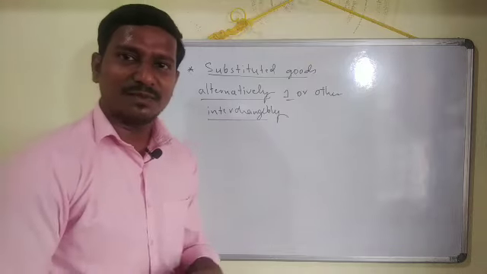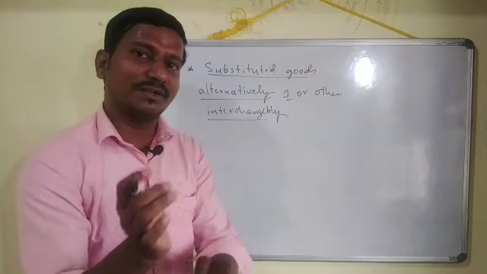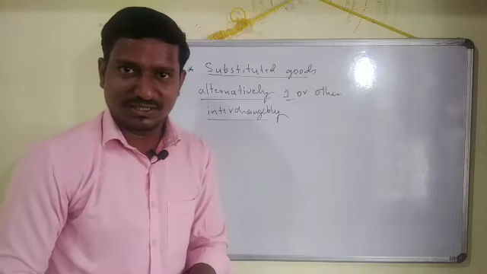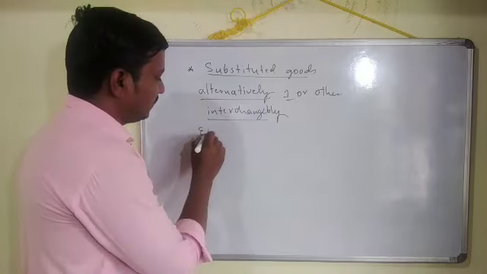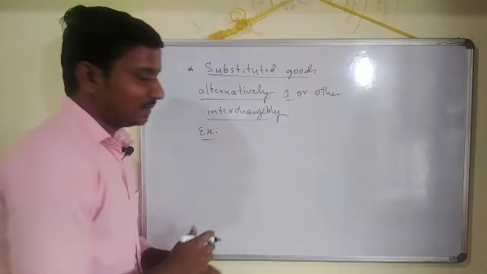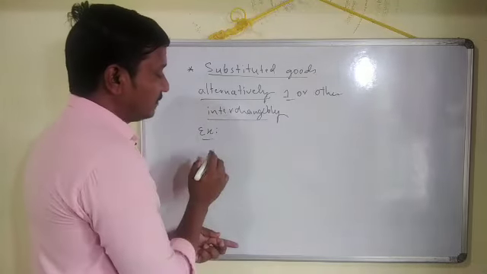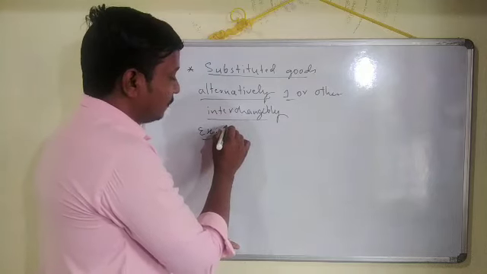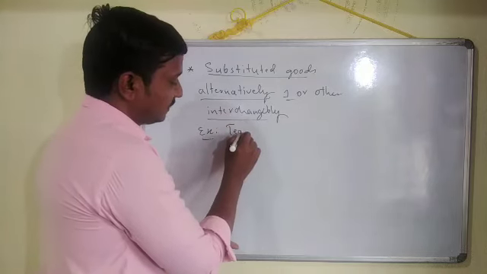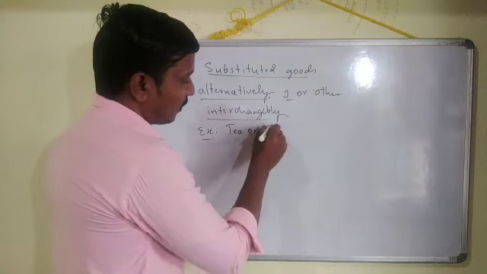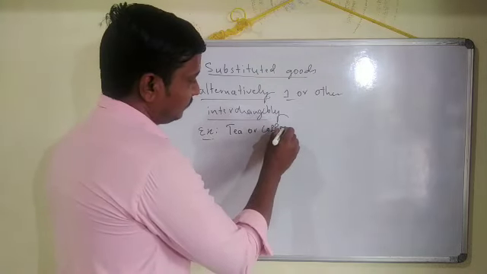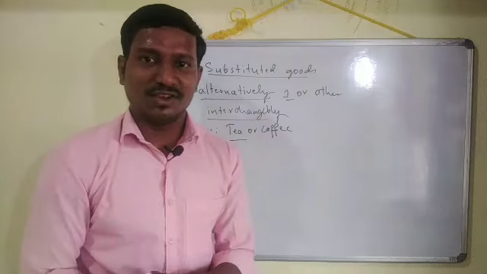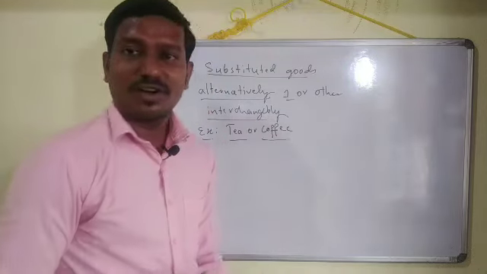Can you say some example where we use one commodity in the place of another? The example for substituted goods or alternative goods: you may use either tea or coffee. If you want to drink tea and the tea is not available, you can shift to coffee also.